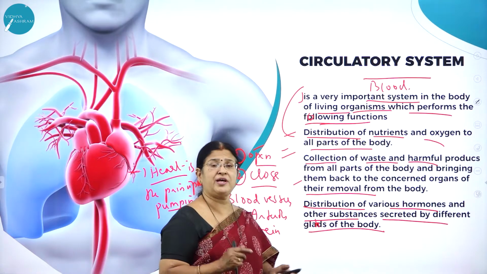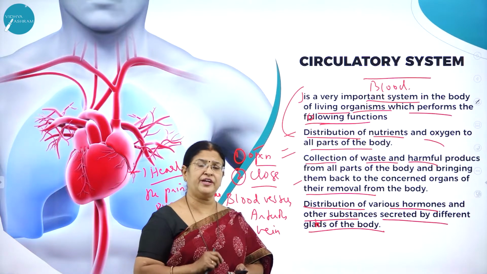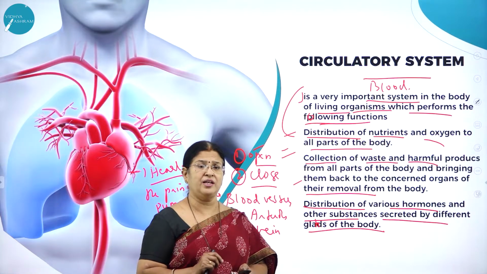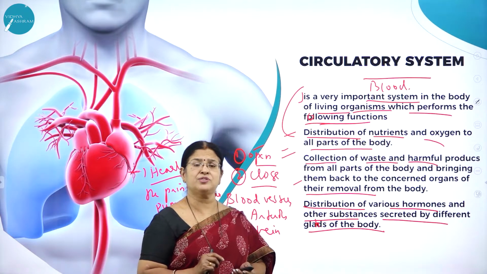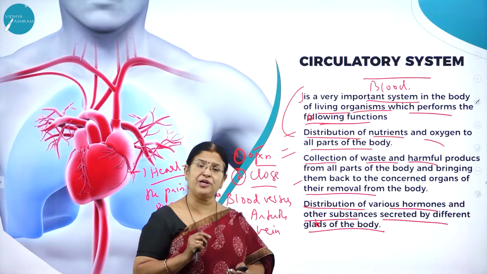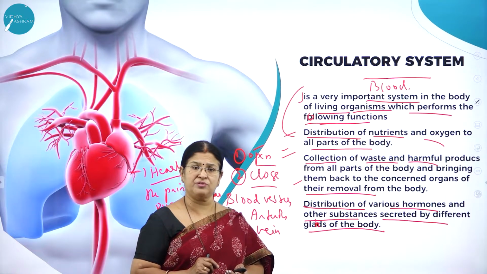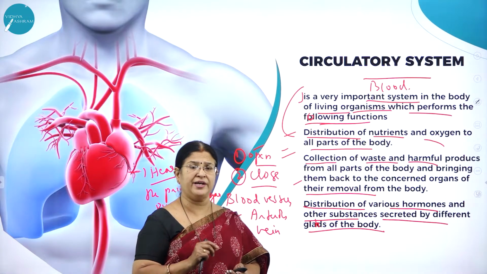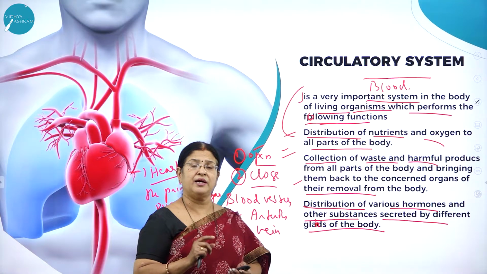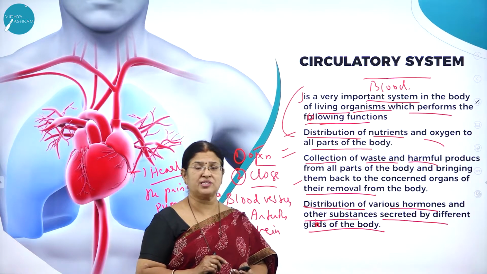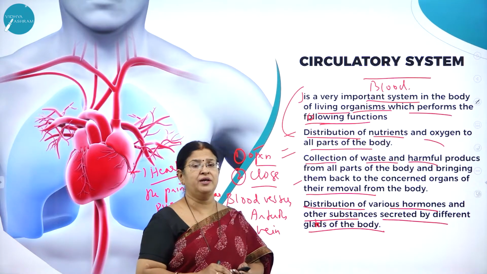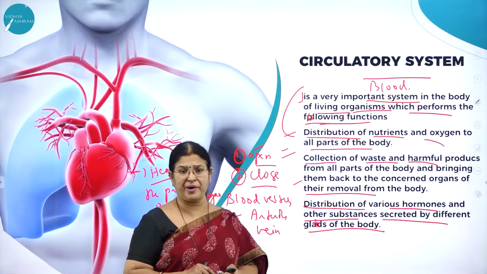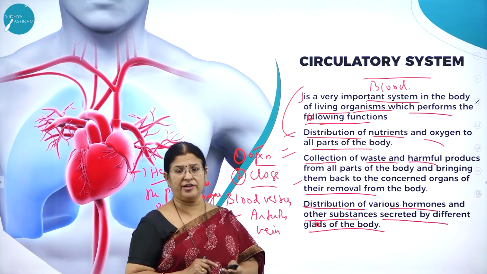And distribution of various hormones. I think all of us know we have different endocrine glands, like adrenal, pituitary, hypothalamus, thyroid, parathyroid, testes, ovary, producing very important hormones. Hormones are nothing but chemical substances which have a great role to play in carrying on the various activities of the body. So how are these hormones carried? They are also carried through the blood, because the endocrine glands are called ductless glands, where the secretions don't pass through ducts, but instead are directly poured into the bloodstream and thereon carried to the different parts of the body. See how important the circulatory system is.